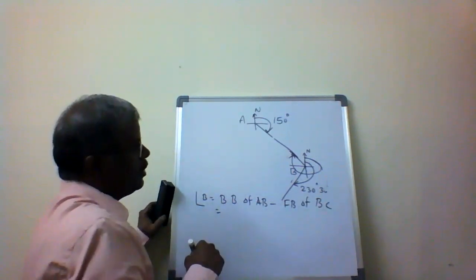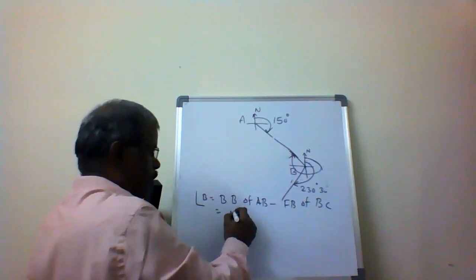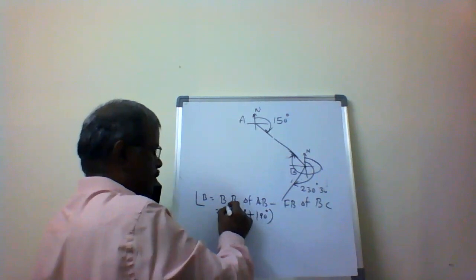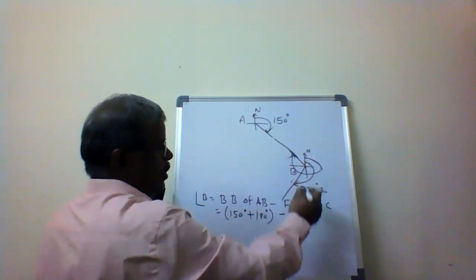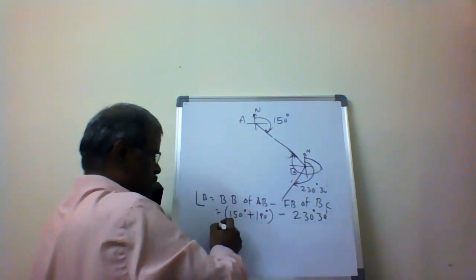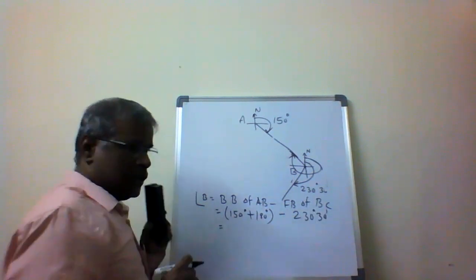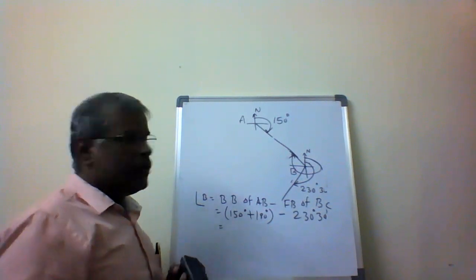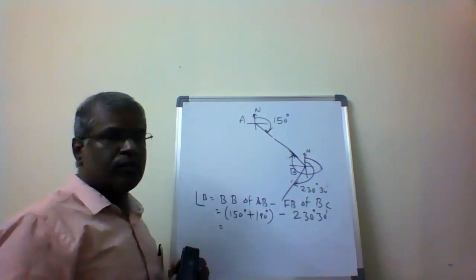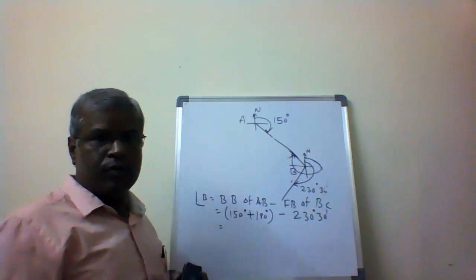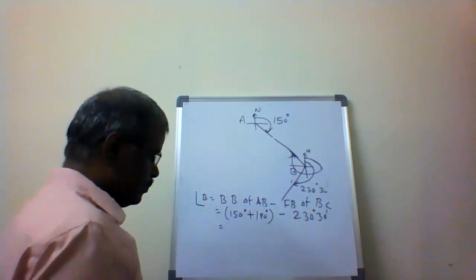The backward bearing of AB is 150 degrees plus 180 degrees, minus the forward bearing of BC, 230 degrees 30 minutes. I added 180 degrees because the forward bearing is less than 180 degrees, so to get the backward bearing I add 180 degrees.